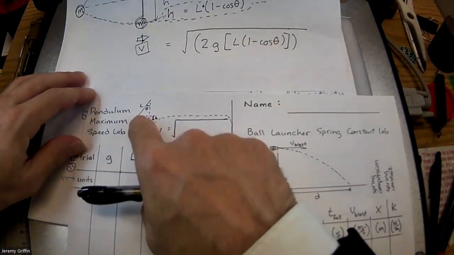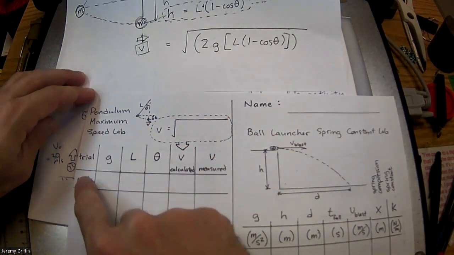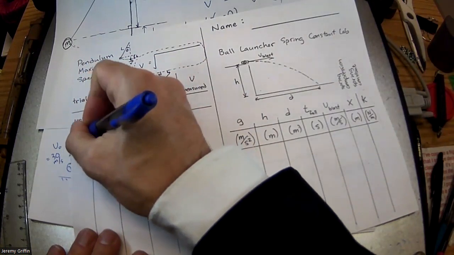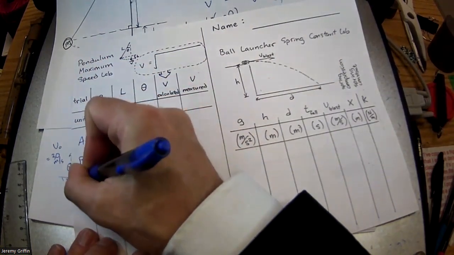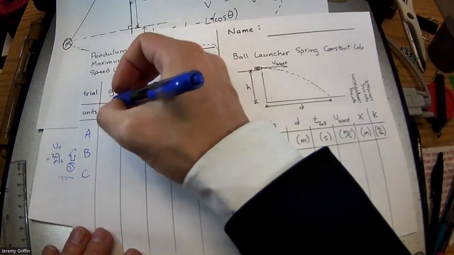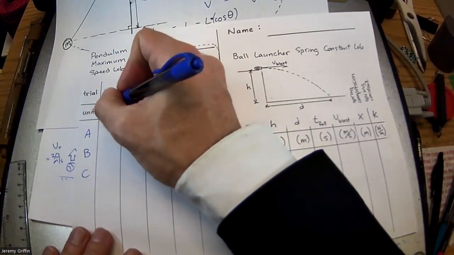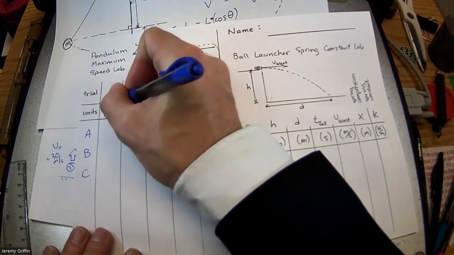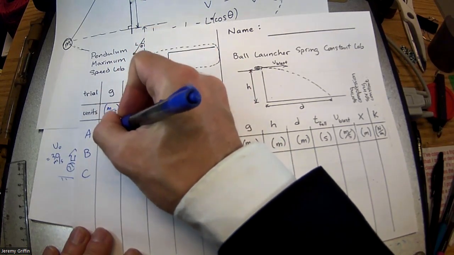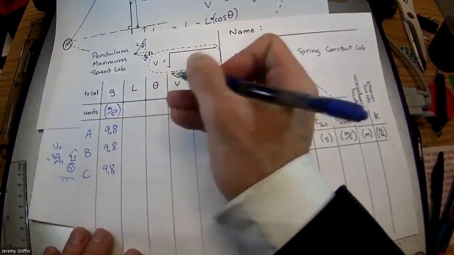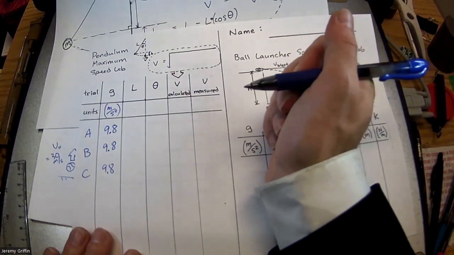So I've got a tiny picture of this pendulum. Let's go left to right. What trial is this? Let's see if you can fit in 3 trials. I think we've got time for, let's say, trials A, B, C. Gravity field. Guys, what's the unit for gravity field? It could be meters per second squared. Let's go 9.8 today. We'll use the precise value, 9.8 meters per second squared. That'll be true all the way down for stuff on the surface of Earth.